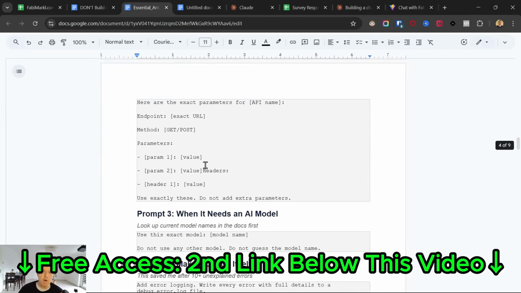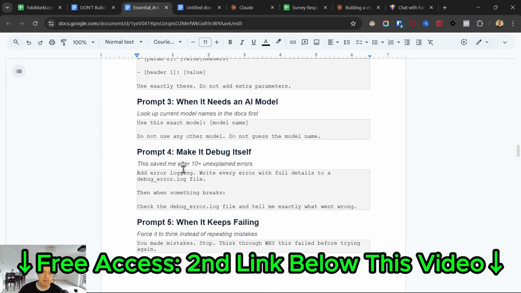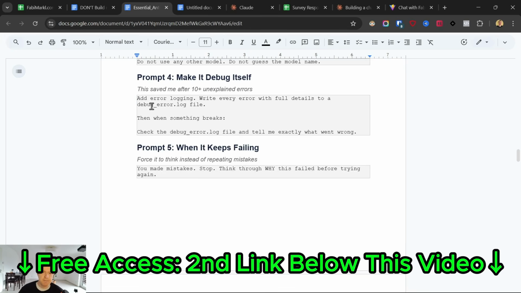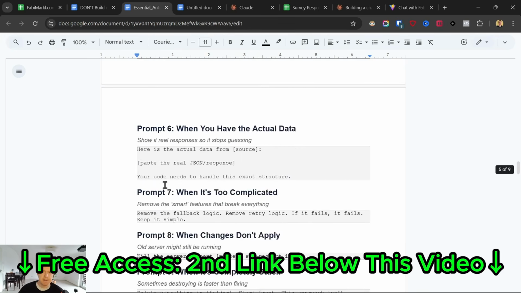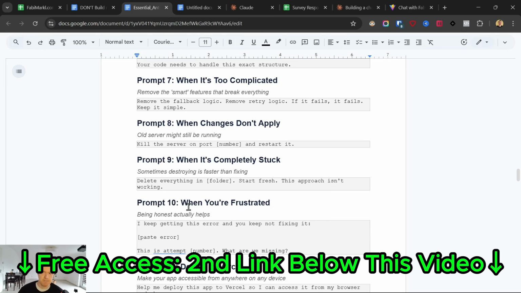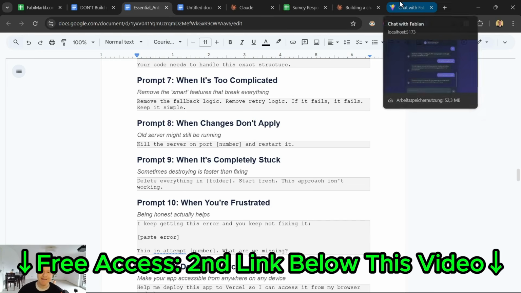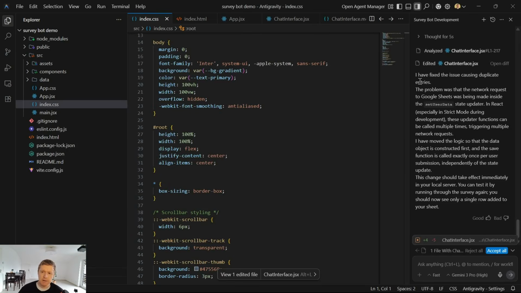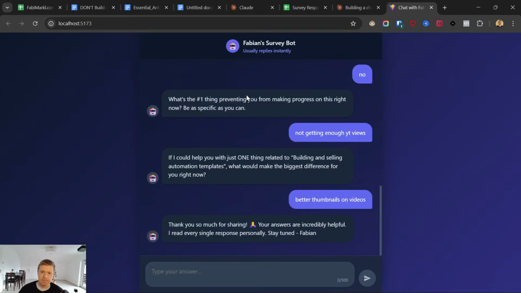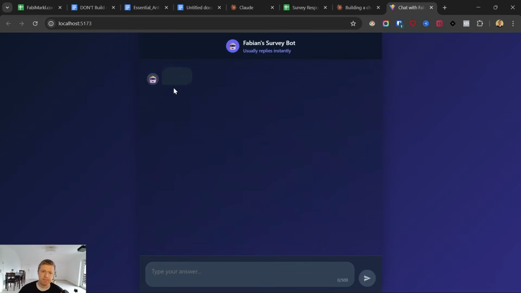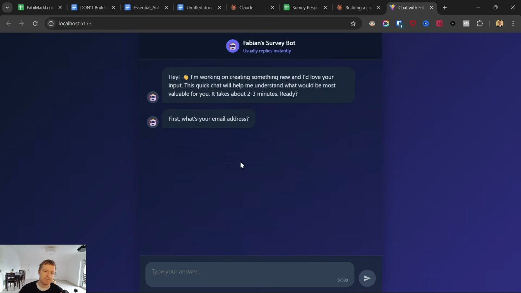And there are several more of these prompts that I have here that work really well if you need to fix issues and errors when you are building the first version of the app or then developing it further and adding more features. Now it tells me it has fixed the issue. Okay, good. I click on accept. And that's it. Then I will just reload it, test it again.